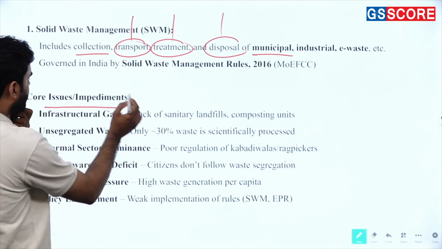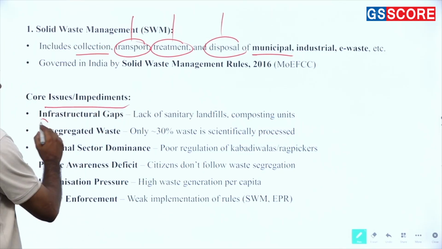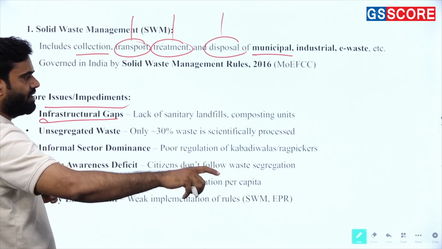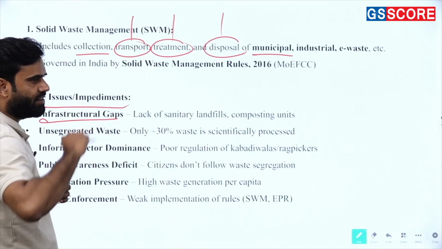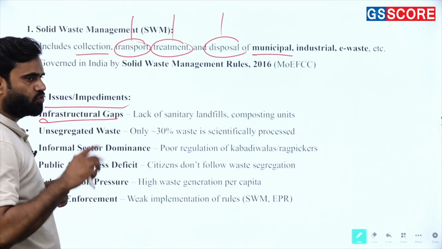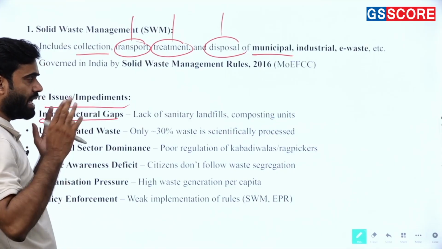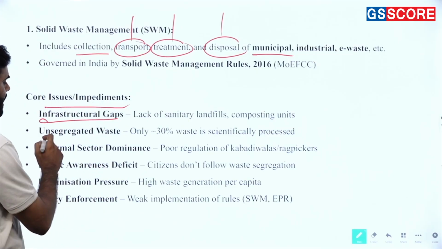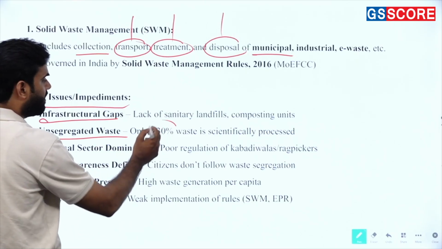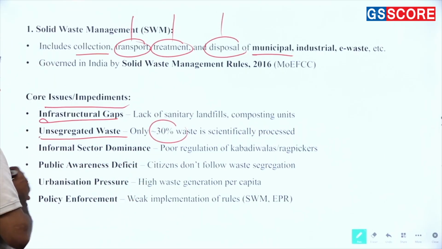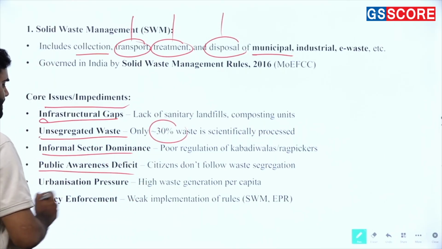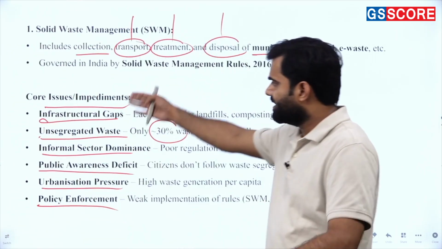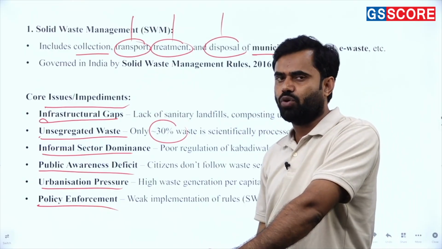Next one, core issues and impediments, infrastructure gaps. Each and every city has the same problems. Lack of sanitary landfills, composting units. Delhi has 3 landfill sites: Bhalswa, Ghazipur and Okhla. You will find out what is happening over there. And many cities don't have them at all. Unsegregated waste. Only 30% waste is scientifically processed. Informal sector dominance, public awareness deficits, urbanization process, policy enforcement. So you will find that these all are the causes of the solid waste management problem.